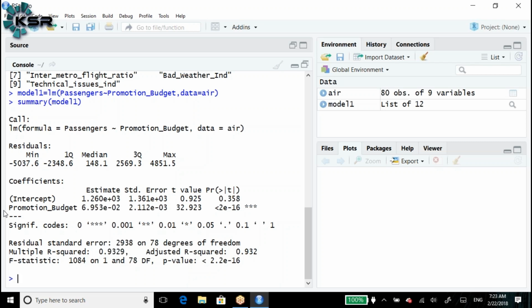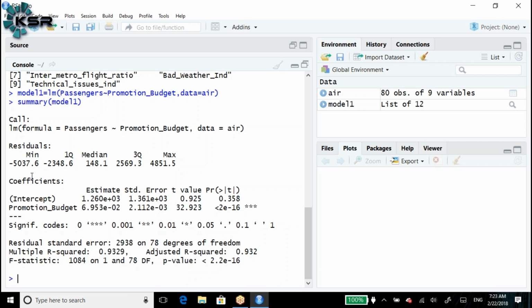The output will be exactly the same. Of course, the syntax might be different, but the output interpretation and the output look will be entirely the same in R, SAS, Python, all the languages. Here, the coefficients.